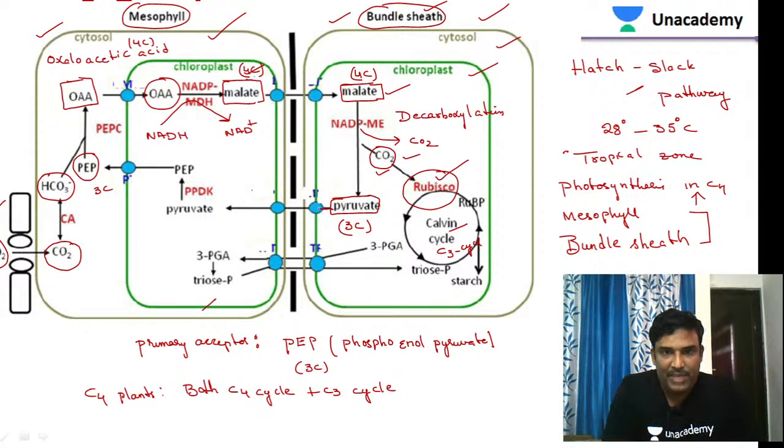So pyruvate now gets back into the mesophyll cells, and again this pyruvate is converted into phosphoenol pyruvate. For that, 2 ADP is utilized to produce 2 AMP plus inorganic phosphate.